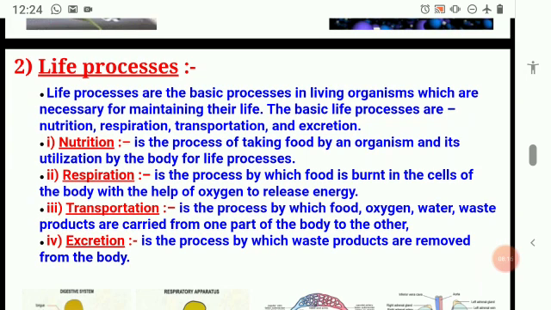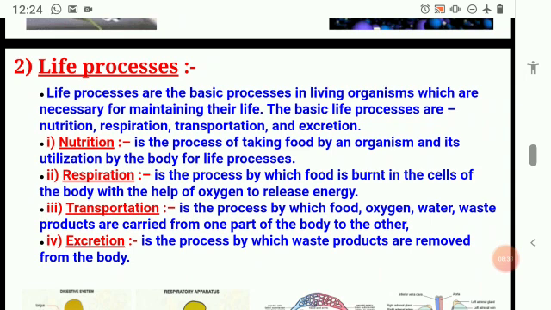Okay. The third is transportation. It's a process by which food, oxygen, water and waste products are carried from one part of the body to another. All these materials in our body are carried from one part of the body to another. That we call circulation, or transportation.